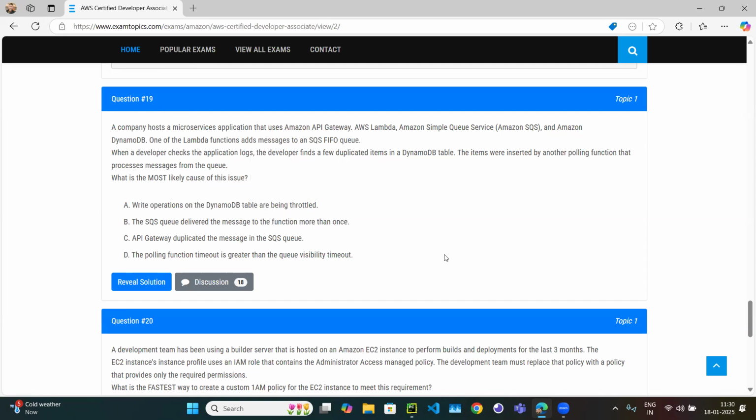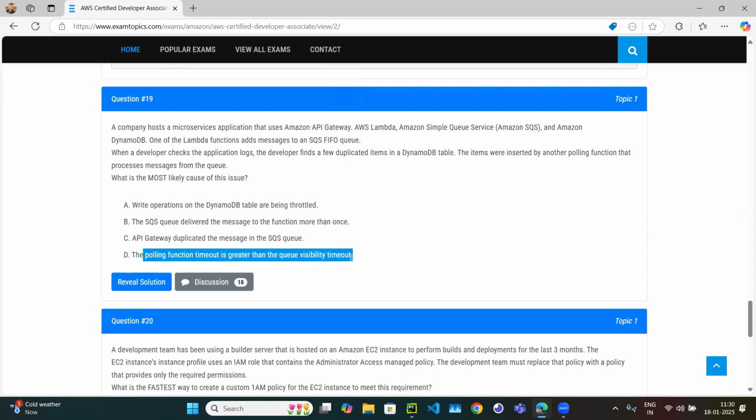Looks wrong because it is mentioned here that it is a FIFO queue, and a FIFO queue makes sure of exactly-once delivery. So if it makes sure only one delivery happens, then how would the FIFO queue send two messages? Wrong. API Gateway duplicated the message in the SQS queue. Wrong. API Gateway is not going to duplicate the message to the SQS. The polling function timeout is greater than the queue visibility timeout.